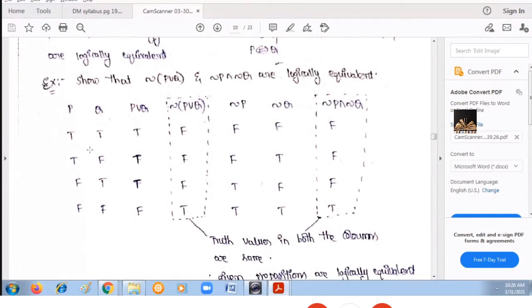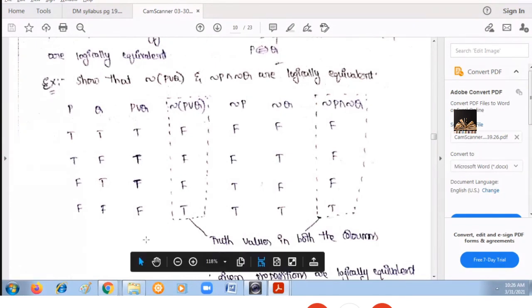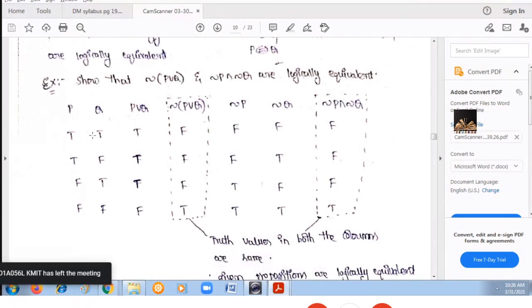T, T, T, F, F, T and F, F. So first find out P or Q. T, T, that is T. T, F, T. P or Q means if both the values are F, then only the result is false. In all other cases, the result is true only. So in the fourth case, the result is false. Negation of P or Q means just apply a negation on the third column, then you will get 3 F's followed by T.